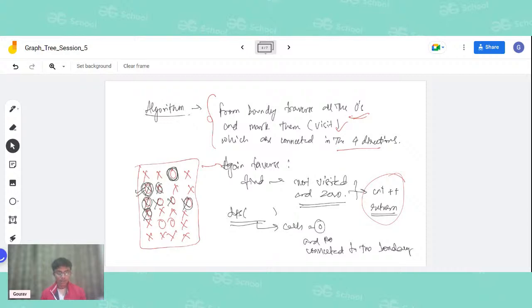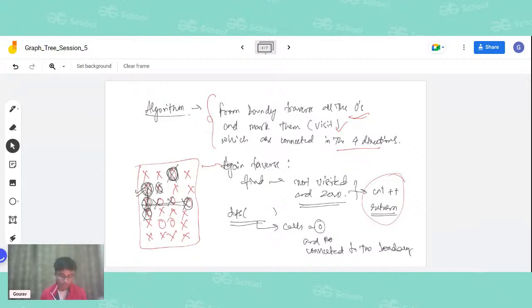Now, if these zeros are already marked visited, it means that we can no longer consider them in our final traversal, final inversion. Now we see that there are no further unvisited zeros in our boundary. Then we will stop. So now what happens is that we have already eliminated those zeros which we do not want to invert.